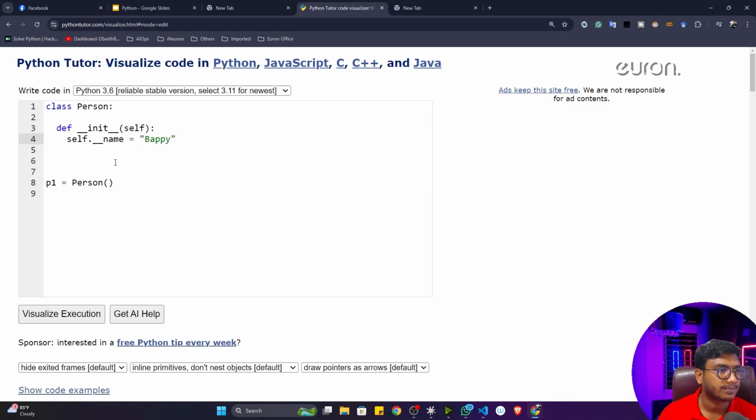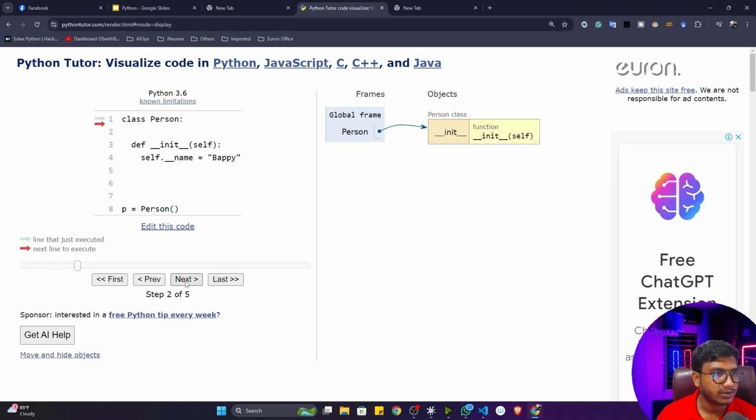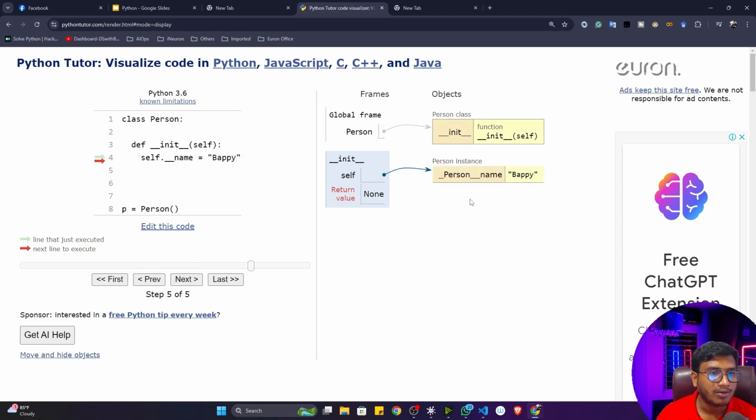Now let's say P is my object. If I visualize the example right now and go to the next step, my Person class will initialize. Now it will go to the constructor, and see, it will create the private property. And how is it created? It is created with underscore, and the class name is Person, then underscore underscore name is equal to Bappy.